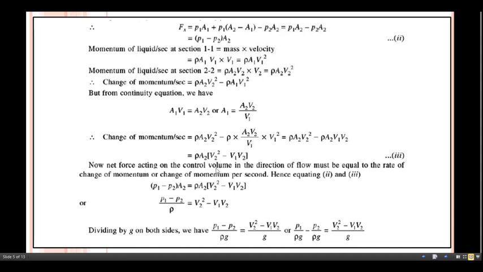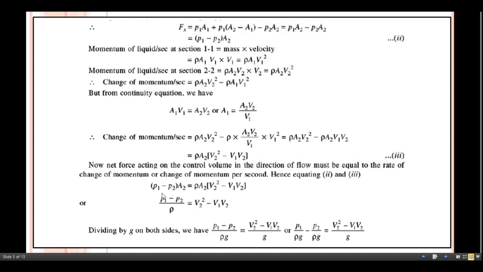Now the net force acting on the control volume in the direction of flow must be equal to the rate of change of momentum, or change of momentum per second. Hence, equating equation number 2 and equation number 3. So equate this equation with this one. What we get here: P1 minus P2 into A2 equals rho into A2 into V2 square minus V1 into V2.